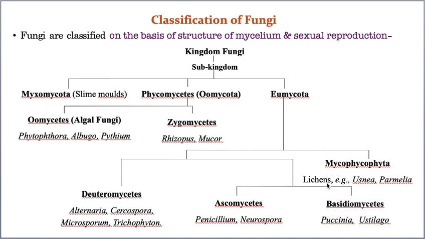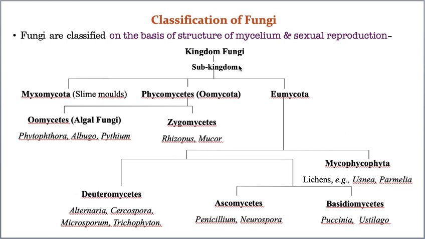Lichens are the group of the fungi. They are symbiotic fungi. That means they make a symbiotic association with algae, and this Mycophycophyta I will take in a completely separate class, because there are many details present in it. I will explain this in an exclusive separate video, where the names are a little difficult. That's why I am pronouncing these names once again, so please make a note of it.